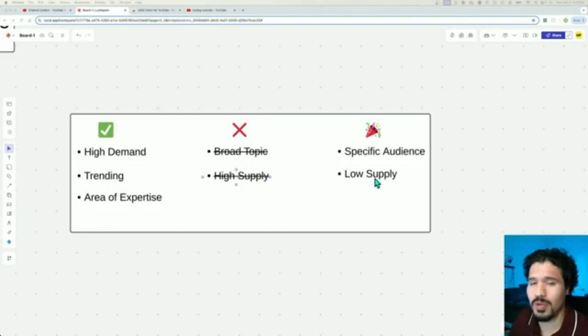However, if tomorrow a new programming language came out that everybody was talking about because it was going to be a whole new rage, if you're the first person to make a full tutorial on that, definitely you would get views, because while people are looking for that content on YouTube and it's nowhere to be found, they're definitely going to direct the traffic to the few suppliers that are there. And again, this is just basic supply and demand.